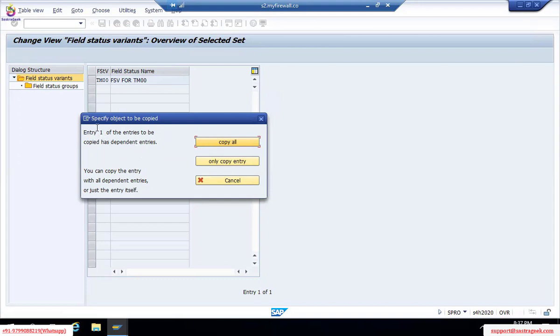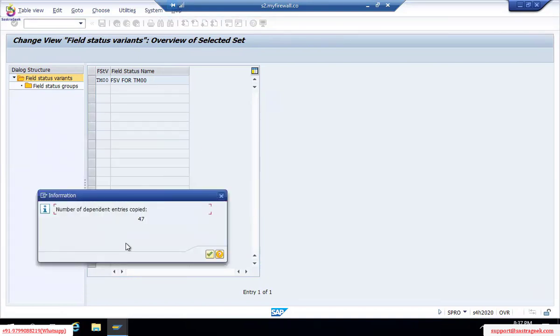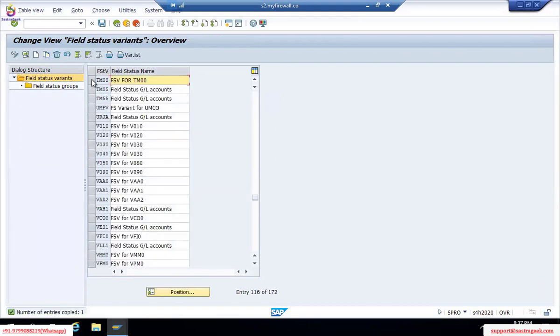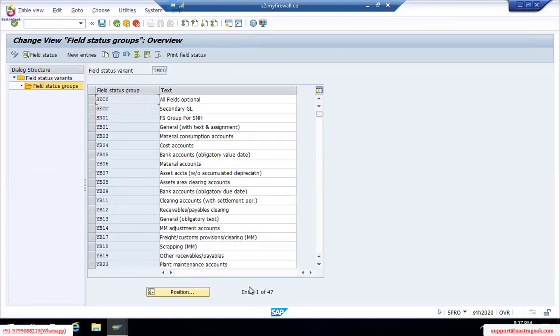In this one entry, you will have 40 plus groups. When you do copy all, it says 47 dependent entries got copied. Select your TM00. Click on the field status groups folder. These are the 47 groups which I said 40 plus groups will be having. So you can see here YB01, YB02.